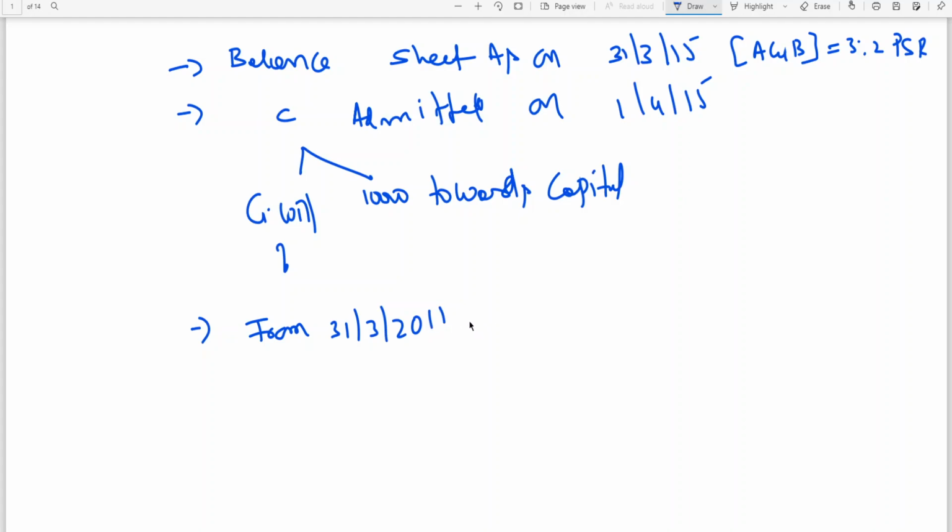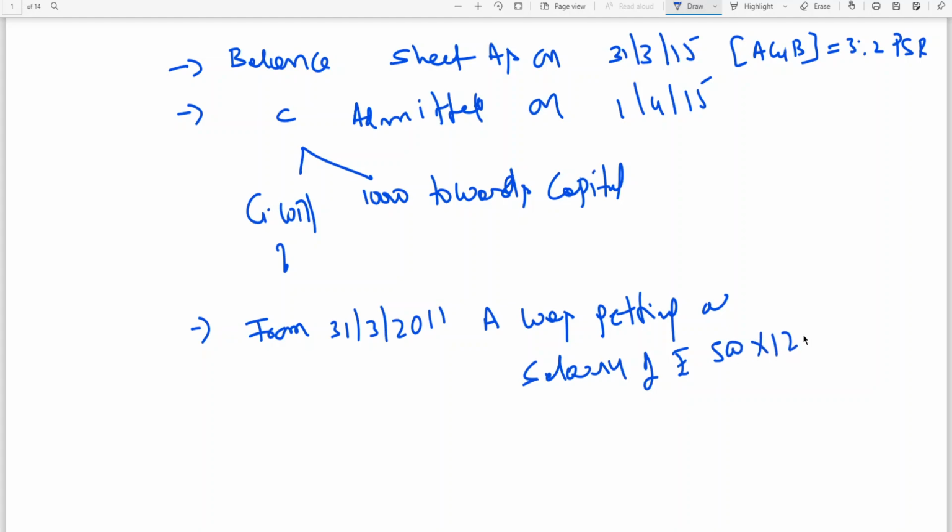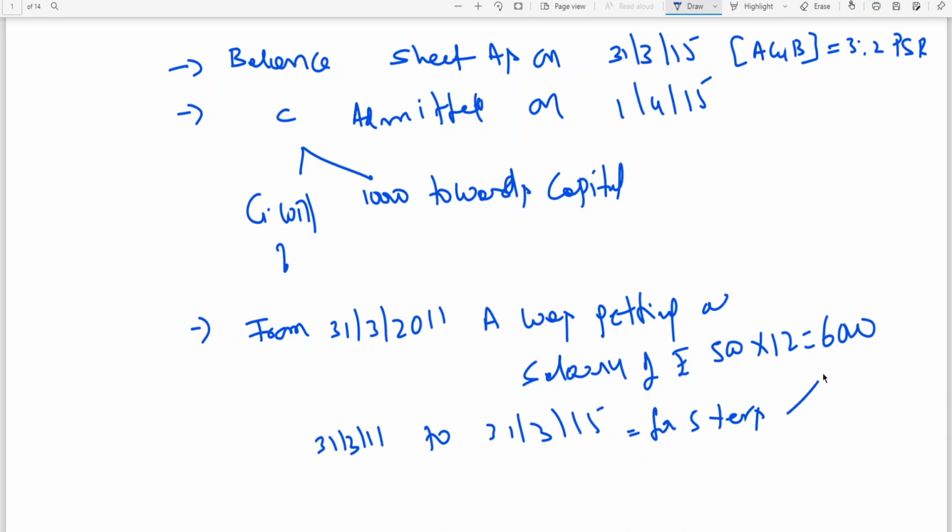So since inception, A was getting a salary of rupees 500 per month, means 6,000 per annum, from 31st March 11 to 31st March 15, means 11, 12, 13, 14, 15. For 5 years, he was getting a salary of 6,000 rupees per annum.